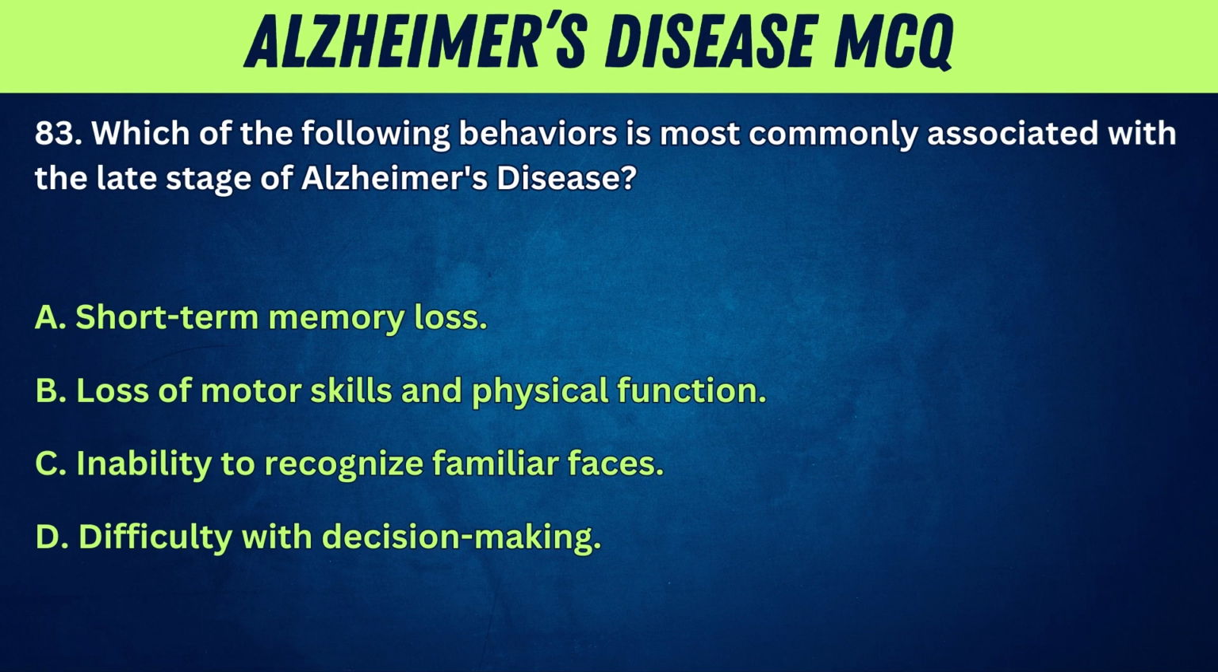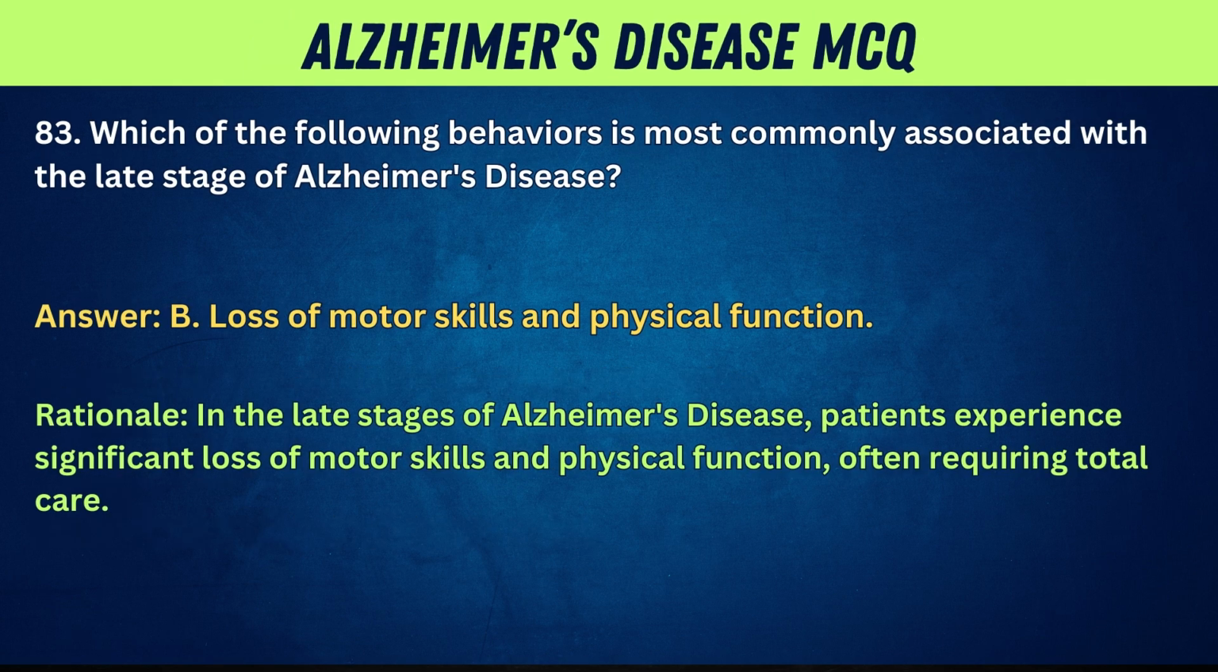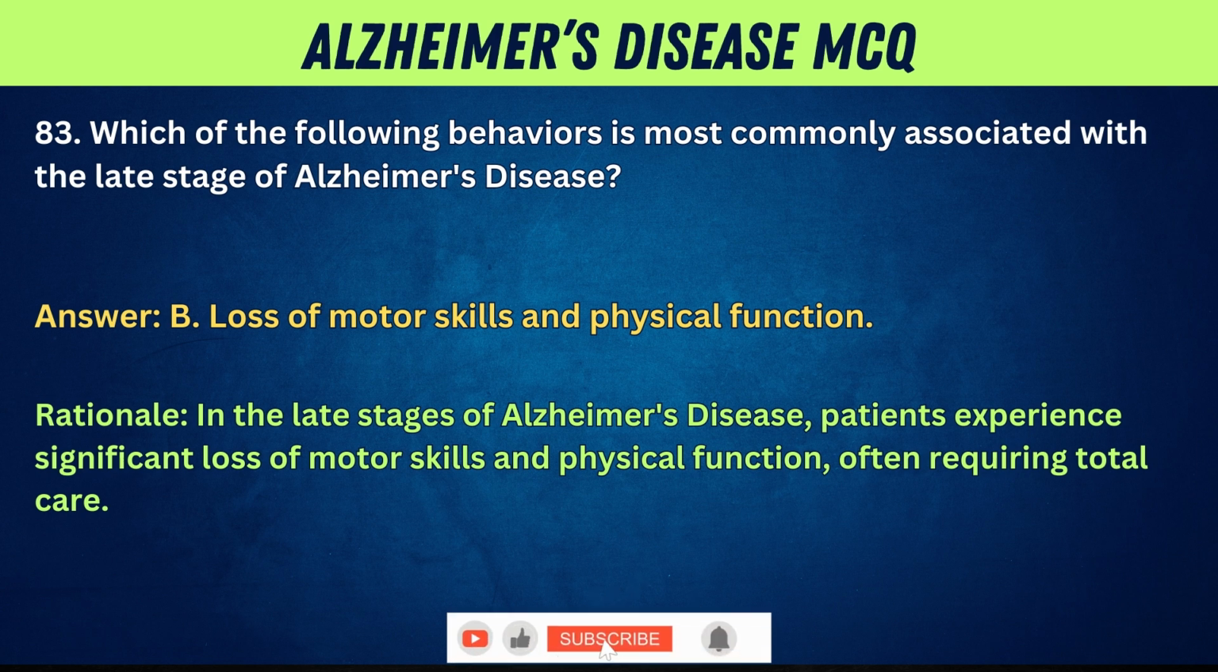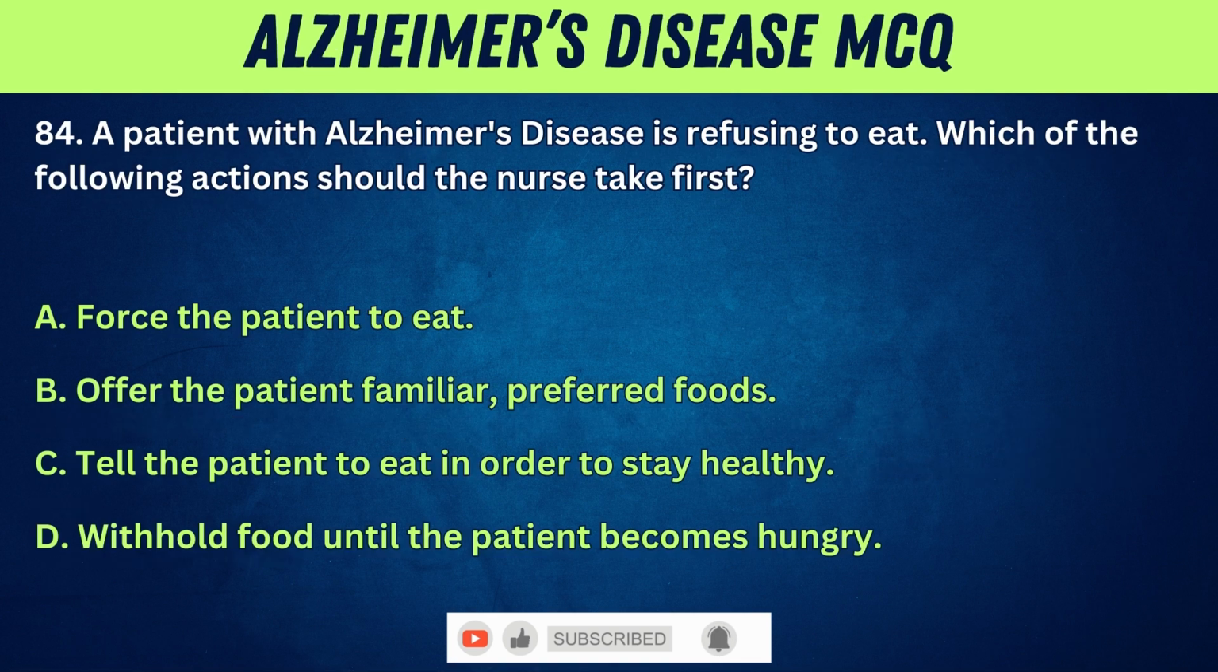83. Which of the following behaviors is most commonly associated with the late stage of Alzheimer's disease? A. Short-term memory loss. B. Loss of motor skills and physical function. C. Inability to recognize familiar faces. D. Difficulty with decision-making. Answer: B. Loss of motor skills and physical function. Rationale: in the late stages of Alzheimer's disease, patients experience significant loss of motor skills and physical function, often requiring total care.